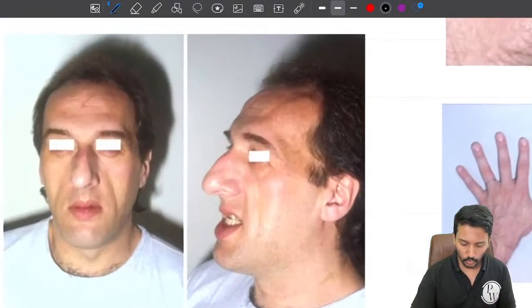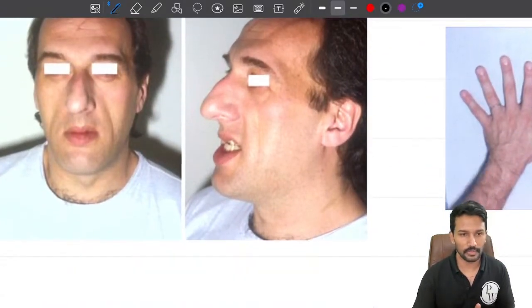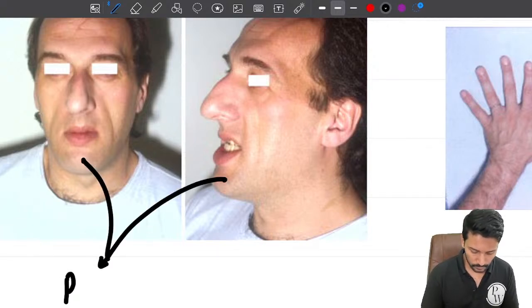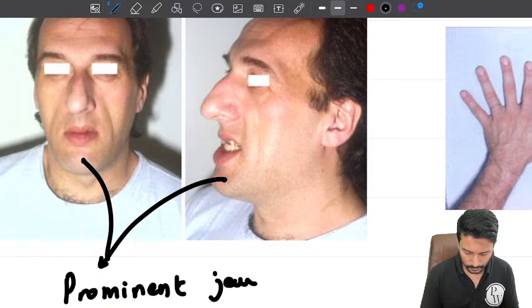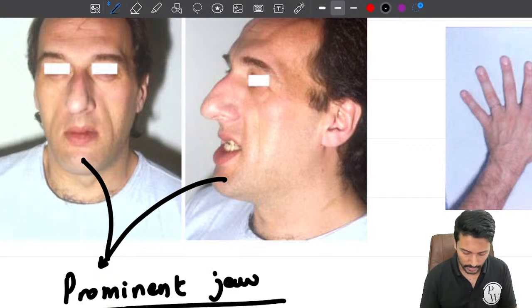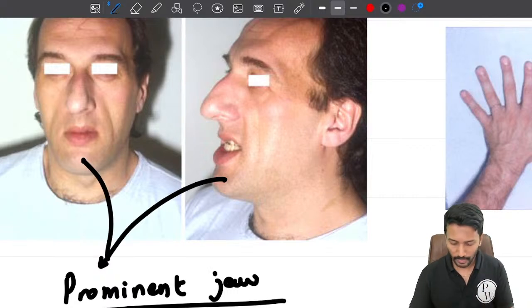The second thing, when you look closely at this image, what do you notice? That there is a prominent jaw, right? Why is there a prominent jaw? Because even the mandible continues to grow, right? What do we call this? We call it prognathism. That is one more finding that we can see in patients with acromegaly.